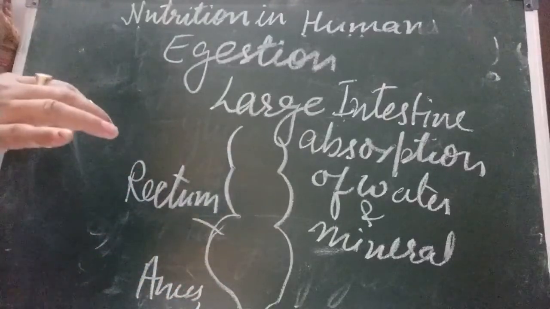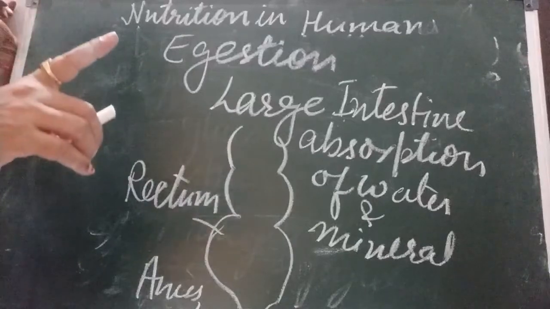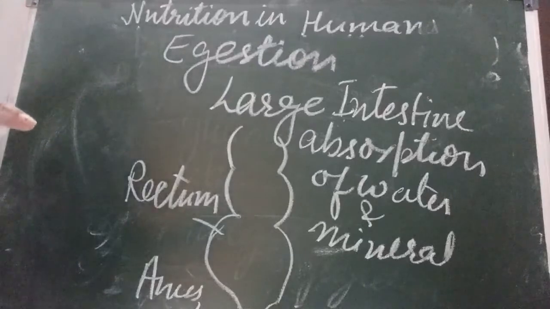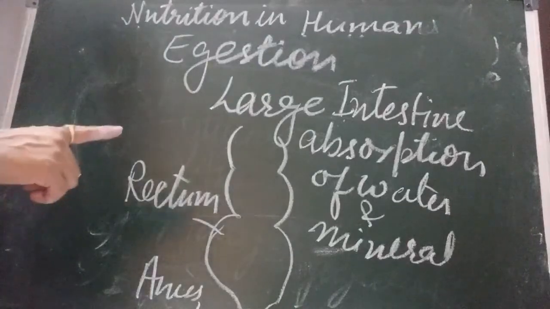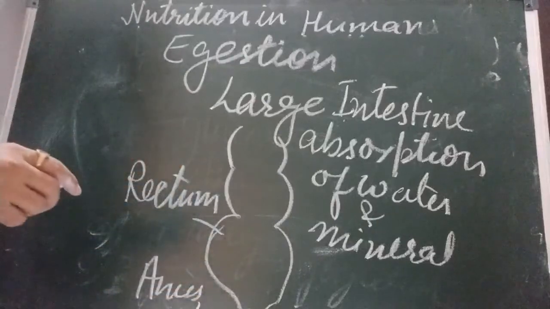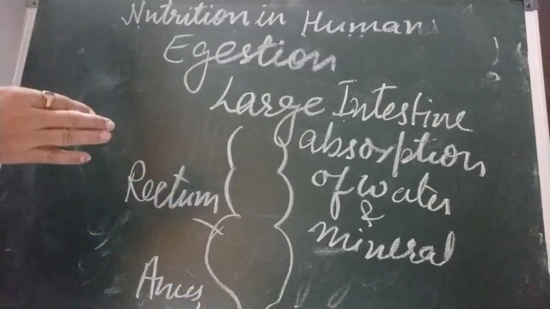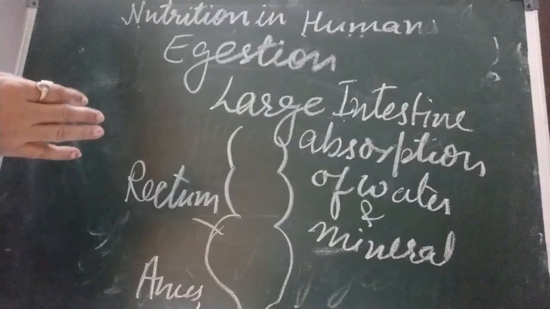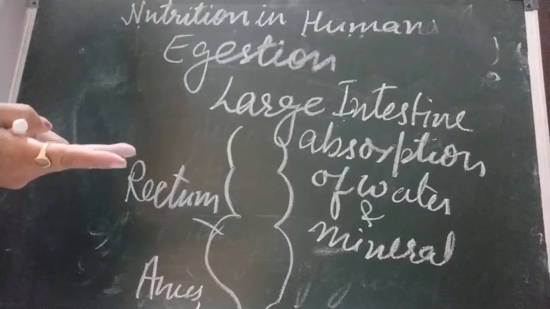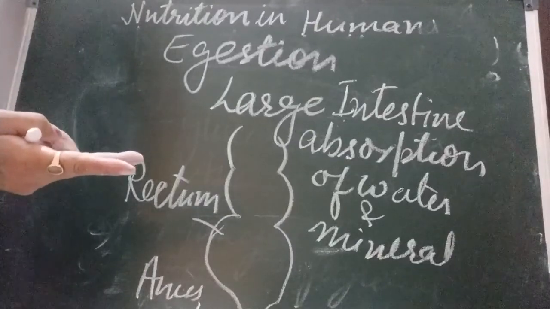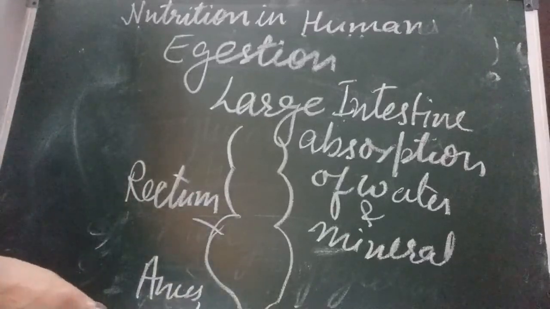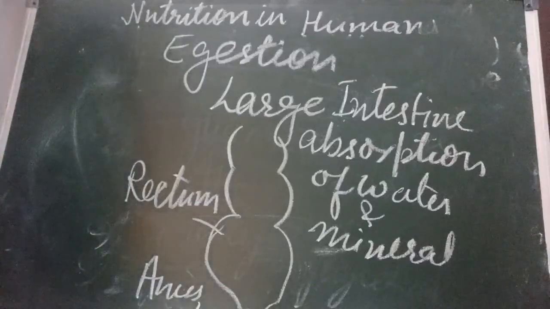So what are the parts of the alimentary canal? First mouth, second esophagus, third stomach, fourth small intestine, fifth large intestine, sixth anus. And the glands associated with this alimentary canal: first salivary gland, second liver. As I told you, the liver is the largest gland in our body, and third is pancreas. Okay children, that's all for nutrition in humans.